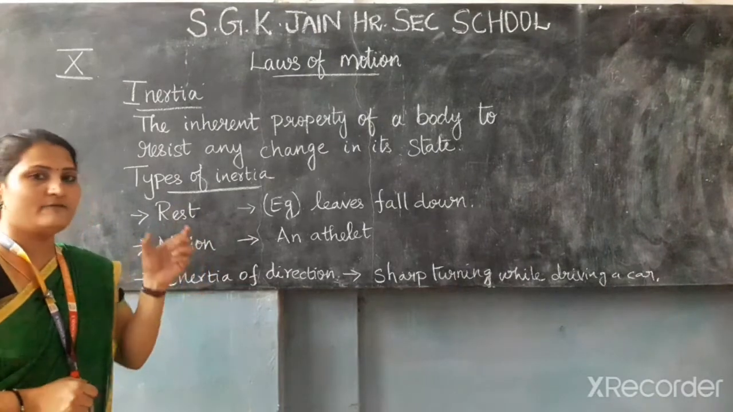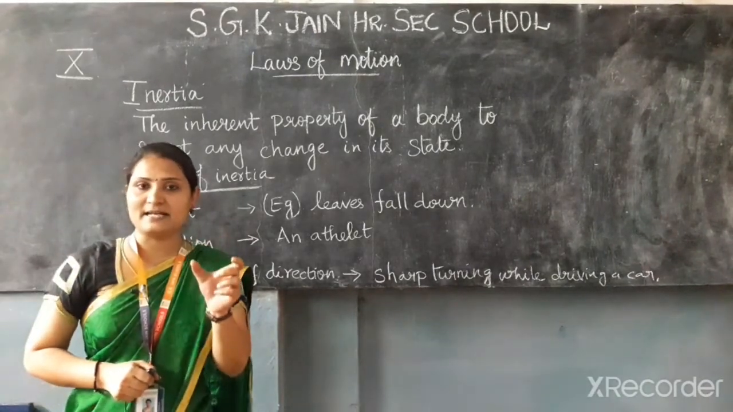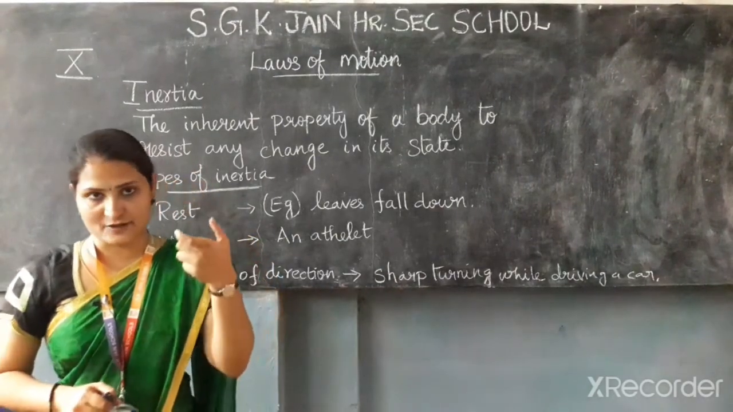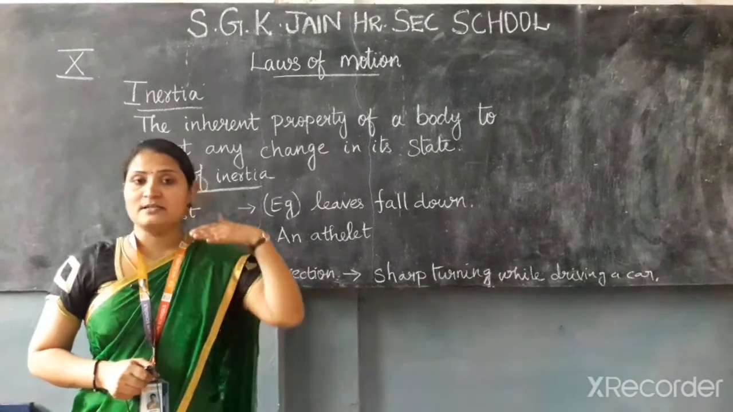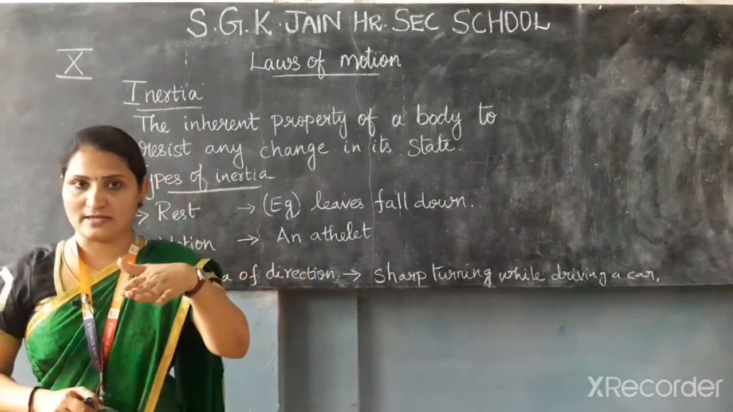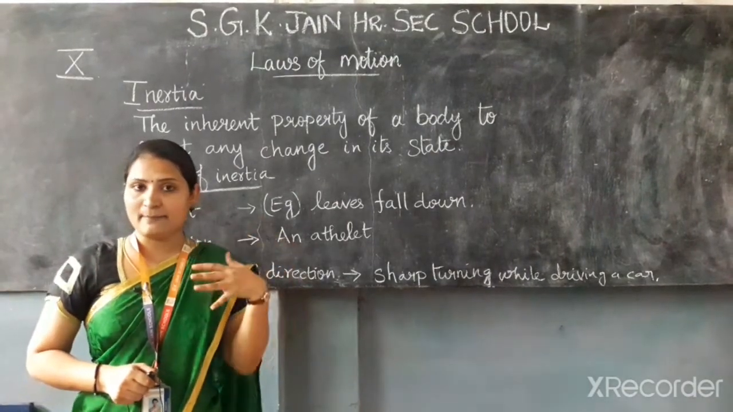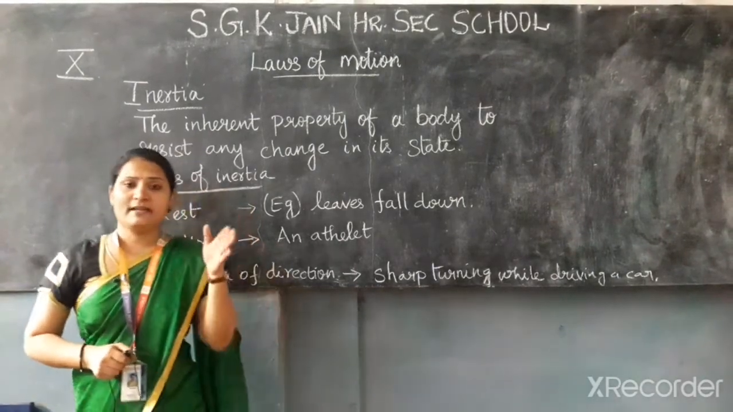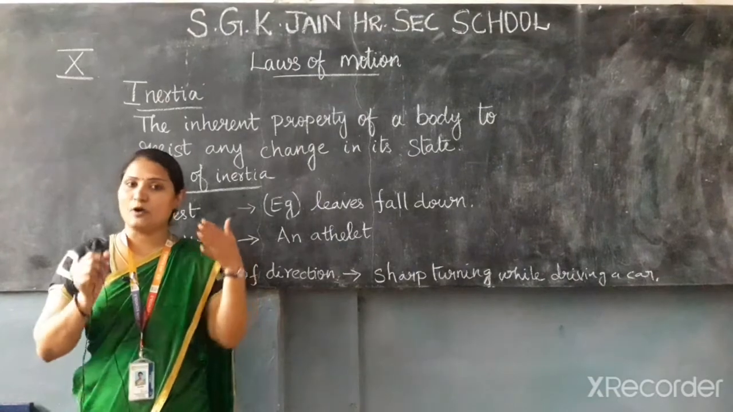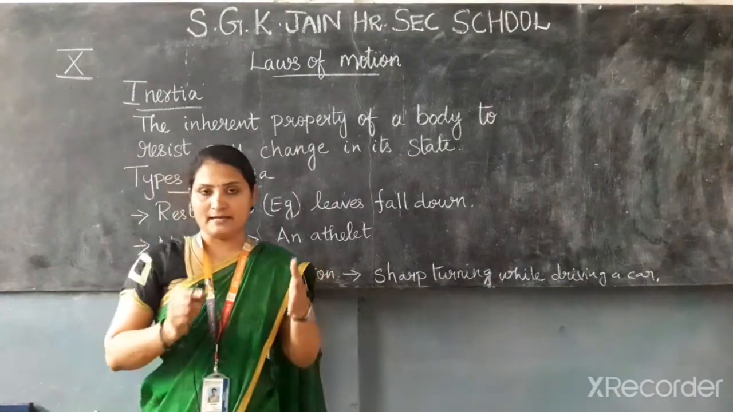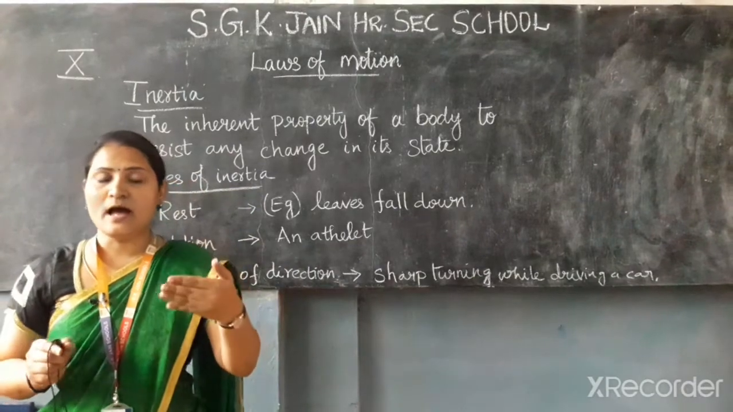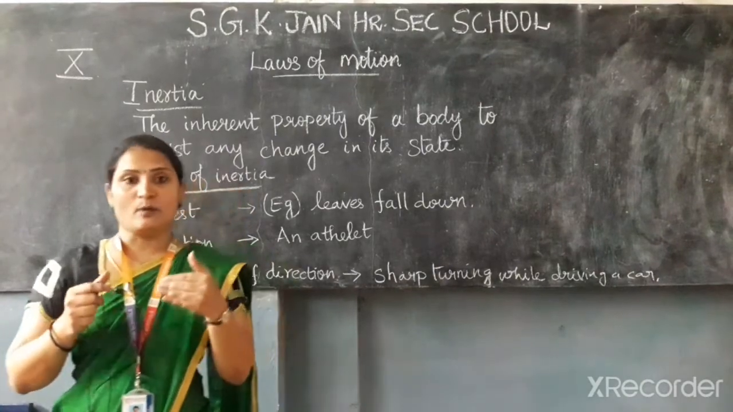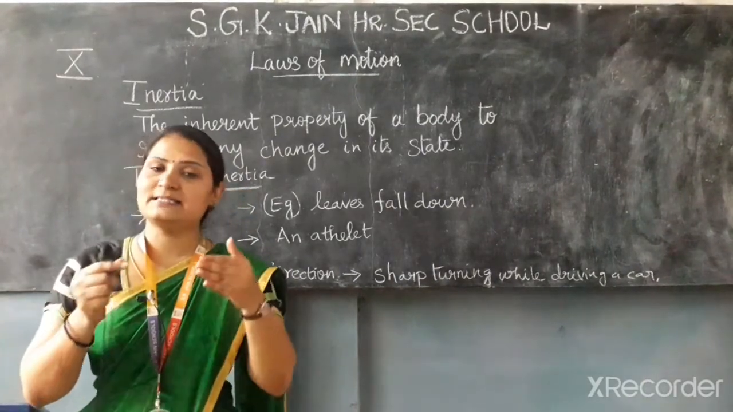For example, when we travel in a bus and a sudden brake is applied, the upper part of our body will tend to move in the forward direction because our body continues to be in the state of motion. In a similar way, when the bus is at rest, our body is also in the state of rest. But when the bus starts to move, the upper part of our body will lean backward because our body tends to continue to be in the state of rest.